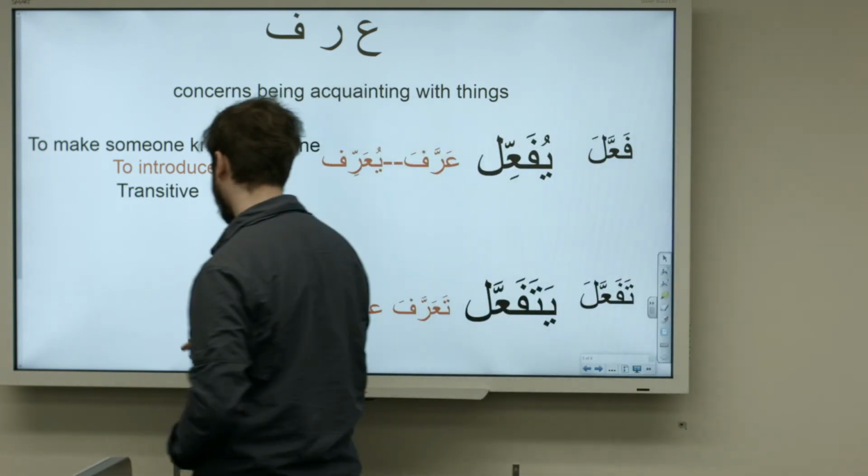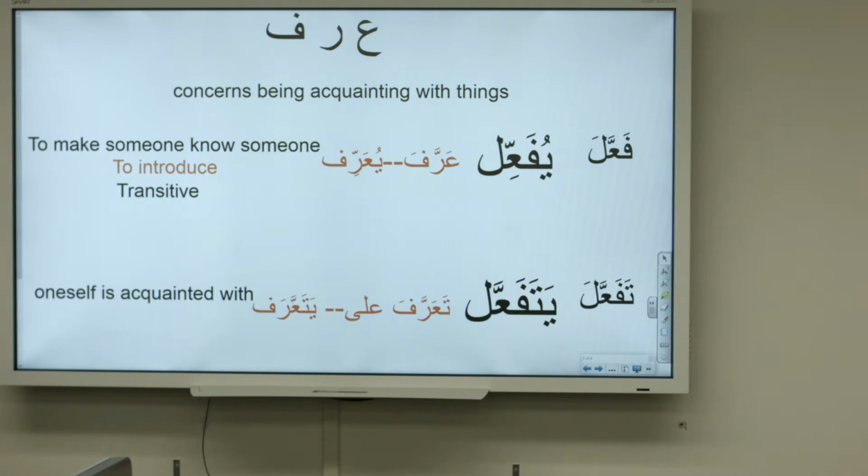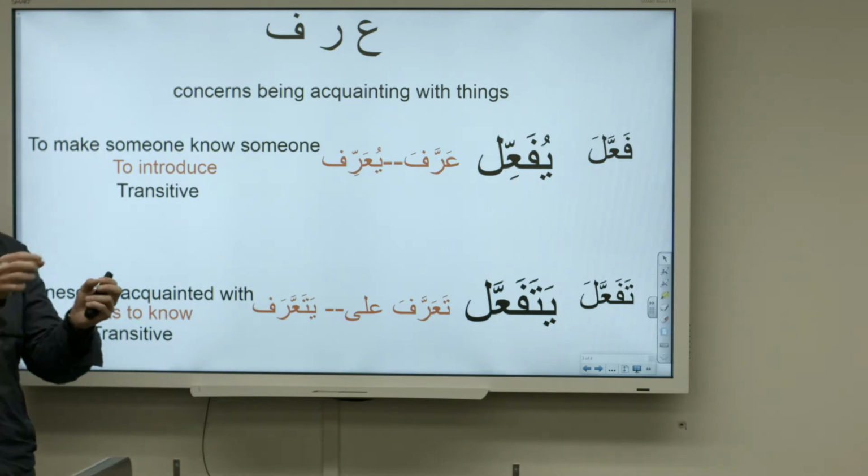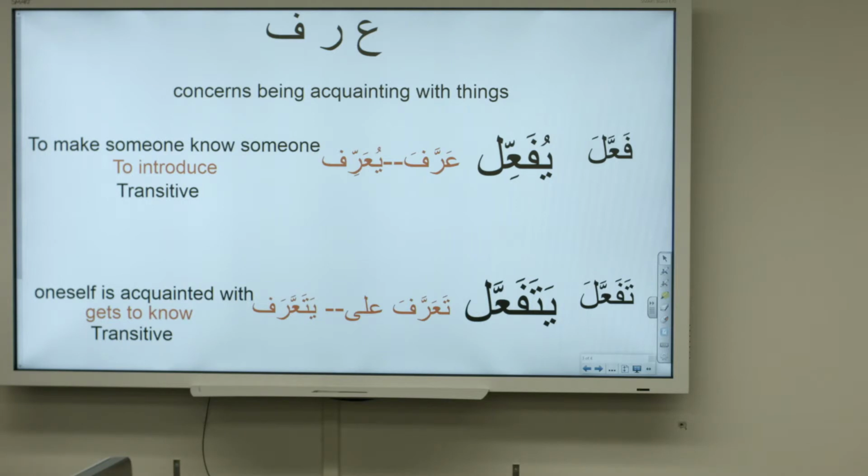And this means to have oneself become acquainted with, or basically get to know someone or to meet someone. But it's transitive because you're not making someone else meet someone else. You, the subject, are getting to know someone.